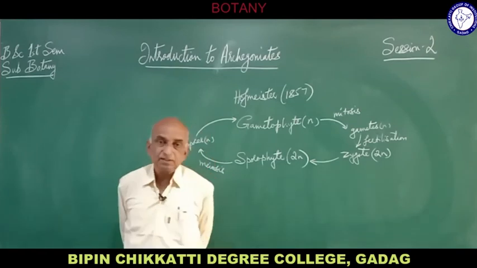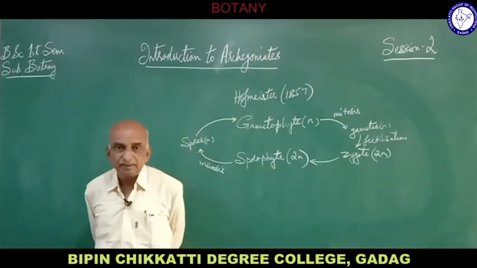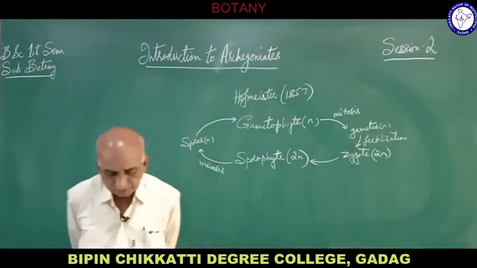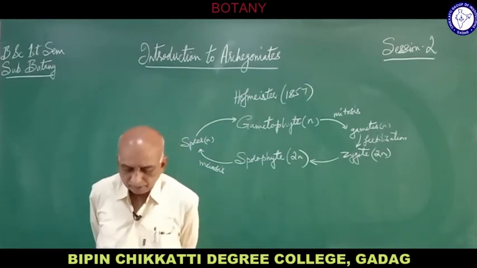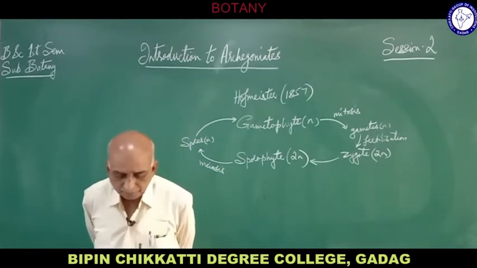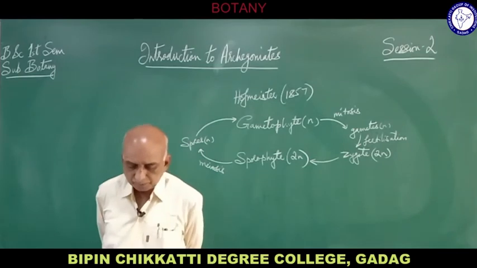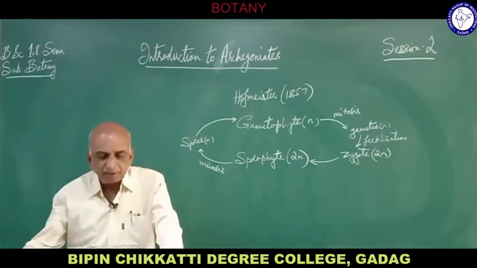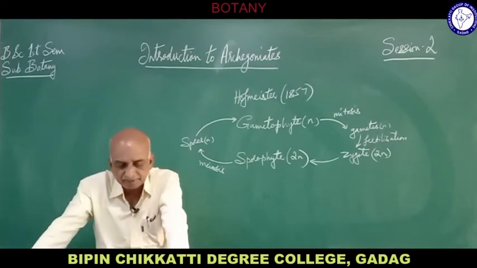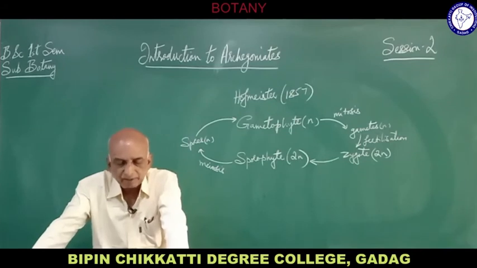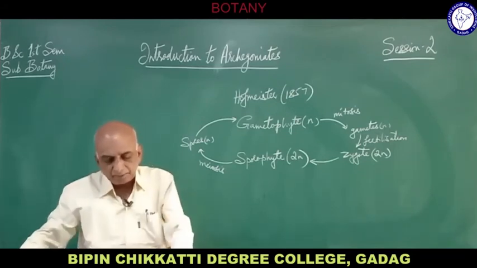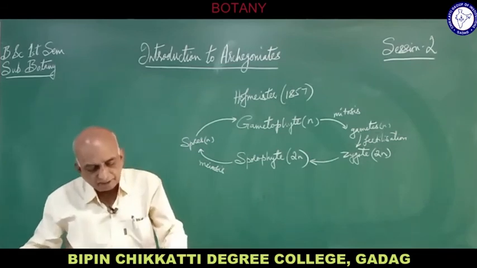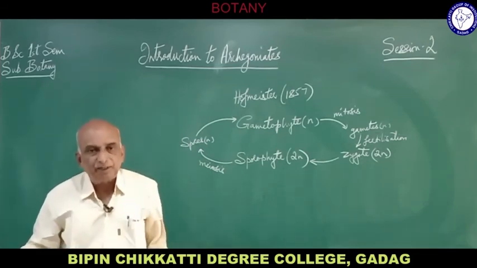So the presence of sporophyte indicates the asexual stage, where the spores are produced with the n number of chromosomes, and the sporophyte itself is diploid. So the sporophyte produces haploid spores by meiosis, and the chromosomes are reduced to half, from 2n to n. The haploid spores germinate and grow into a haploid gametophyte.